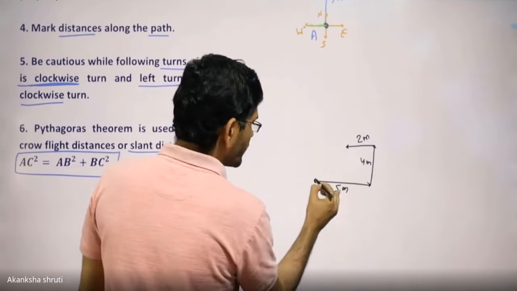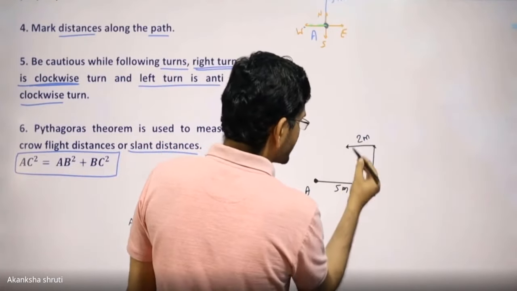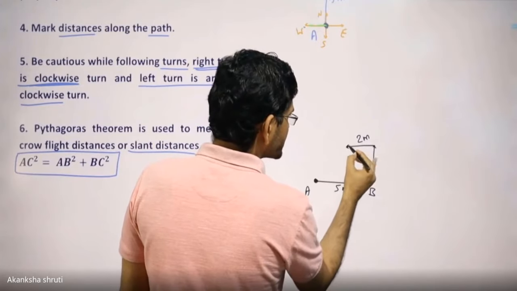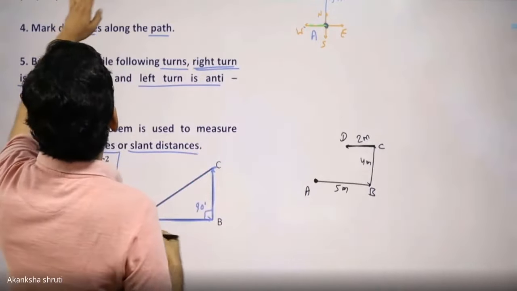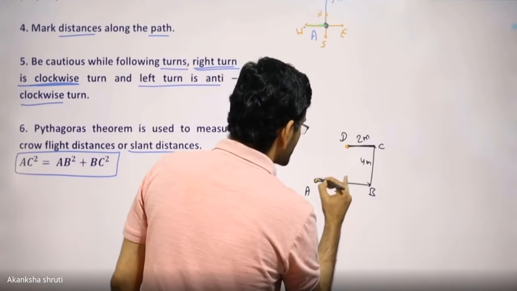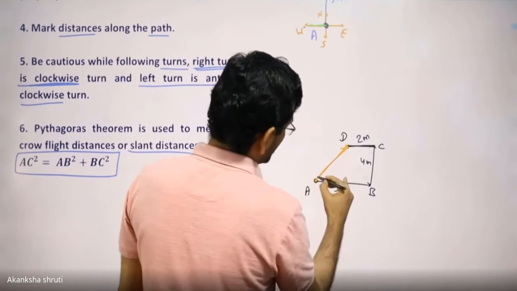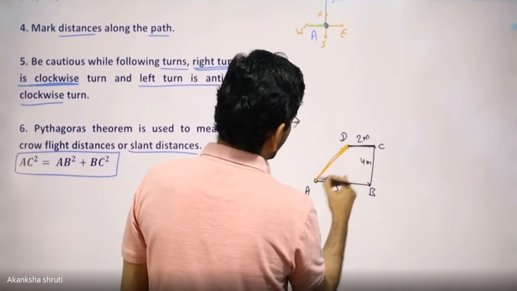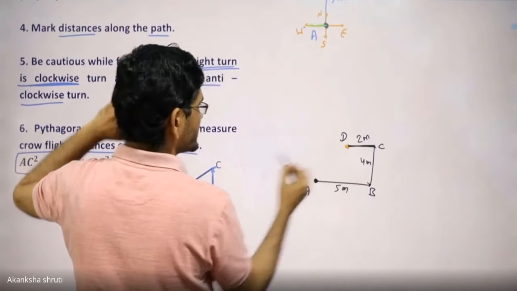Now it is asked, what is the new position, or what is the distance of the object now? So distance is being asked here. So we need to look from A to D. This is the distance. How to calculate? Many a time students get confused in calculating this. But it is the same as this one, students.